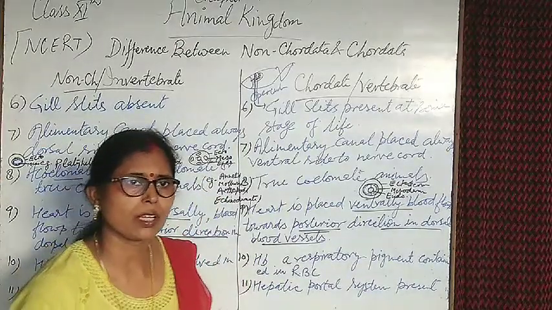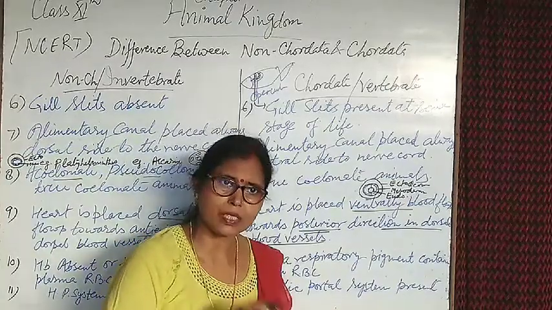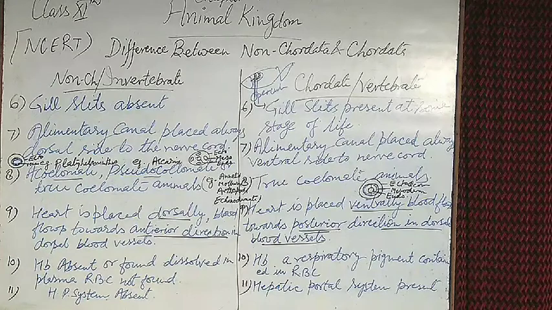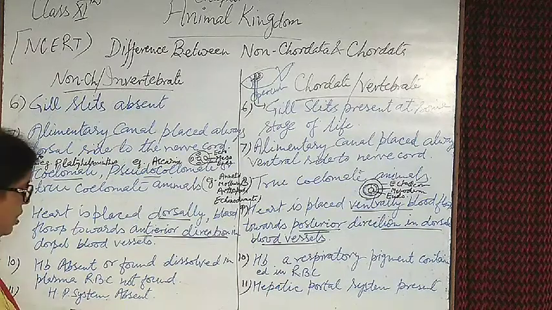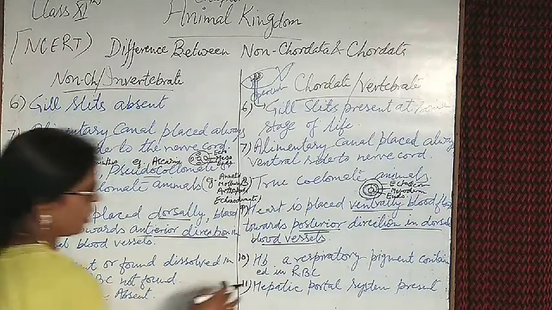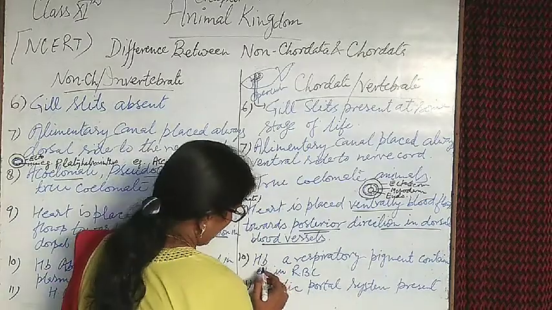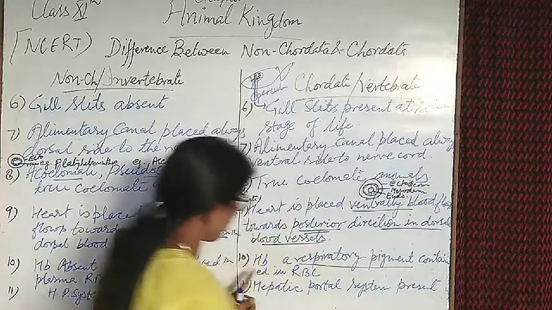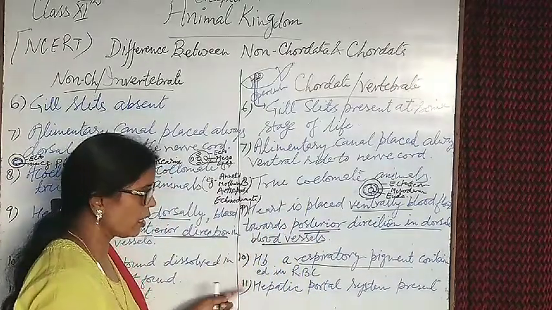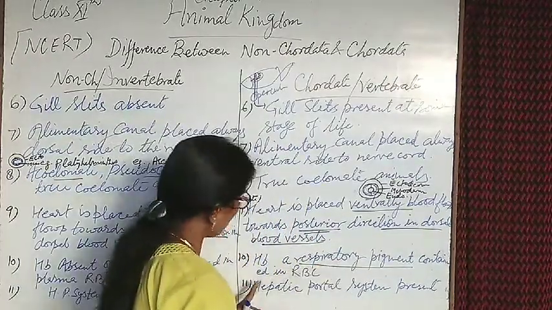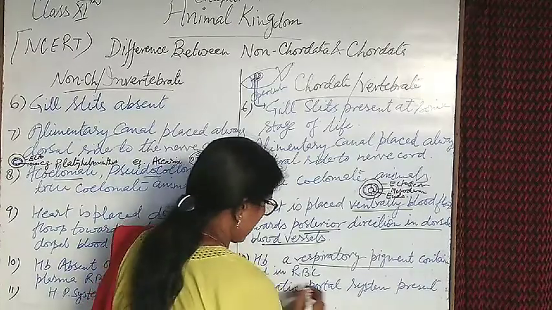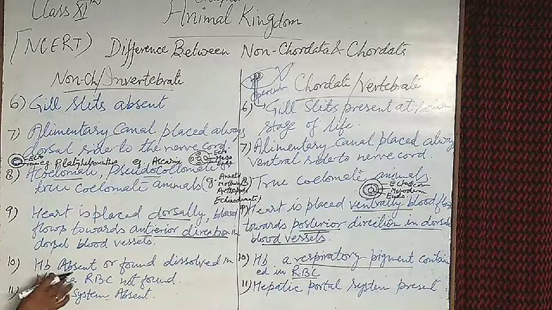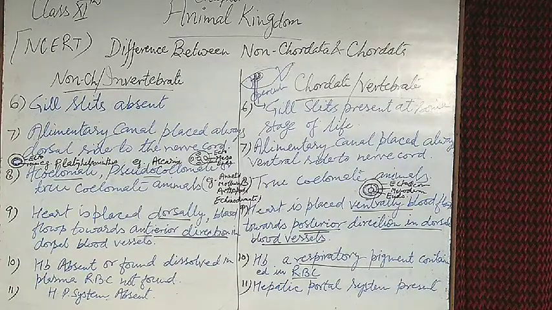Copper-containing pigment is present in insects and invertebrates' bodies. No RBC present and not red in color. And in chordates, hemoglobin is the respiratory pigment. The most important role of hemoglobin: it's red in color and a respiratory pigment, because of the red color, presence of RBC, and absence of RBC in invertebrates.